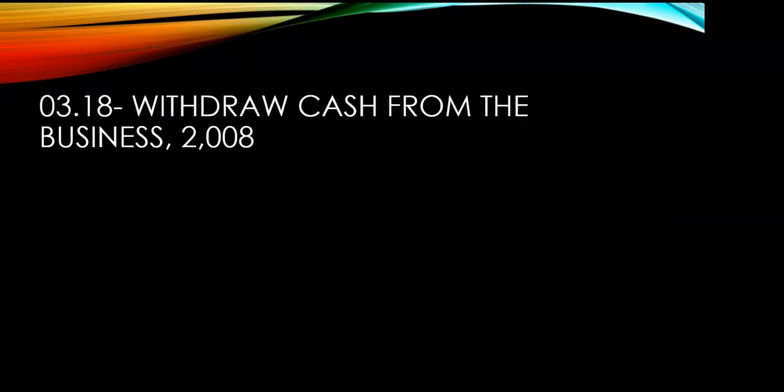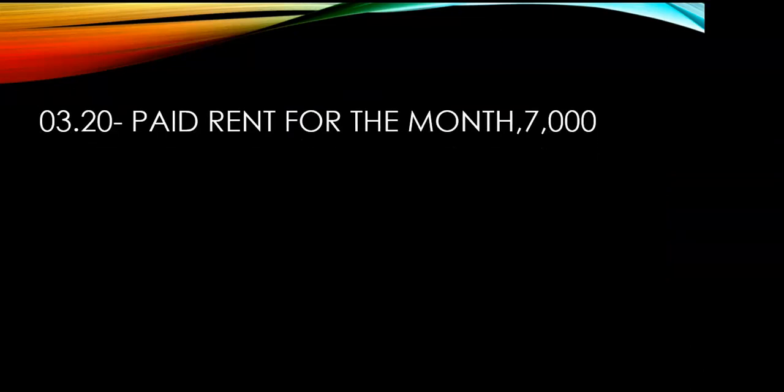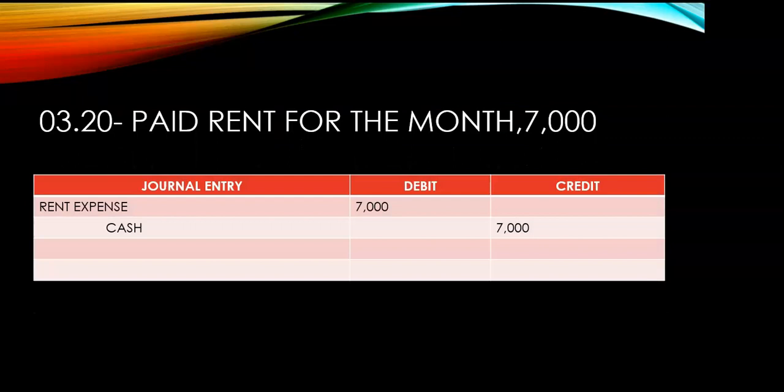Withdraw cash from the business, 2,000. What is the entry? Ayan, drawings, 2,000. Cash, 2,000, yung credit. Okay, ano yung clue word? Withdraw. Okay, nag-withdraw yung owner. Next is paid rent for the month, 7,000. Okay, debit rent expense, 7,000. Cash, 7,000. Dahil merong paid na naman tayo. Paid na naman yung ating rentals. We have no choice but to credit the cash.